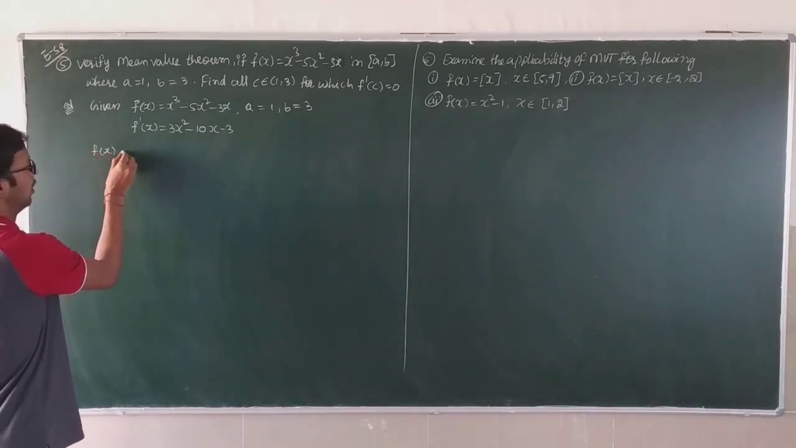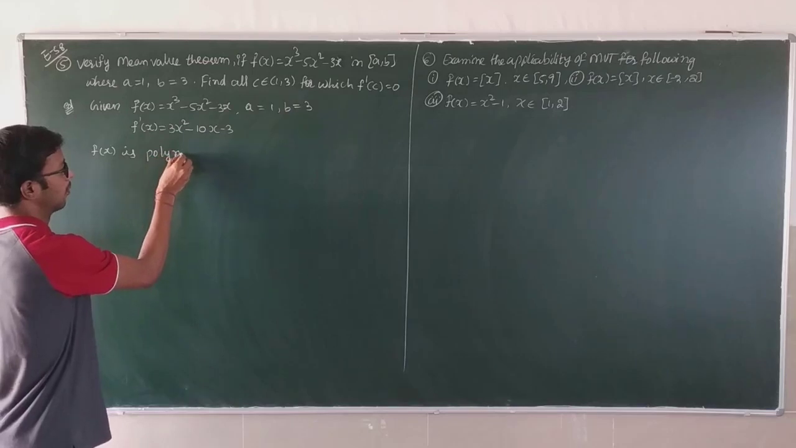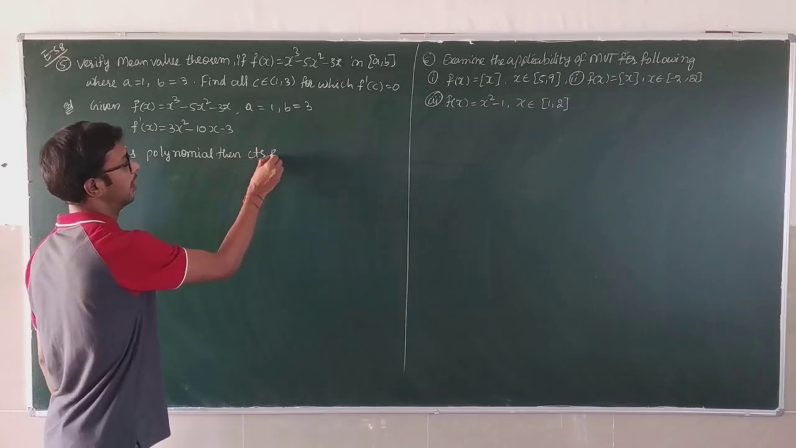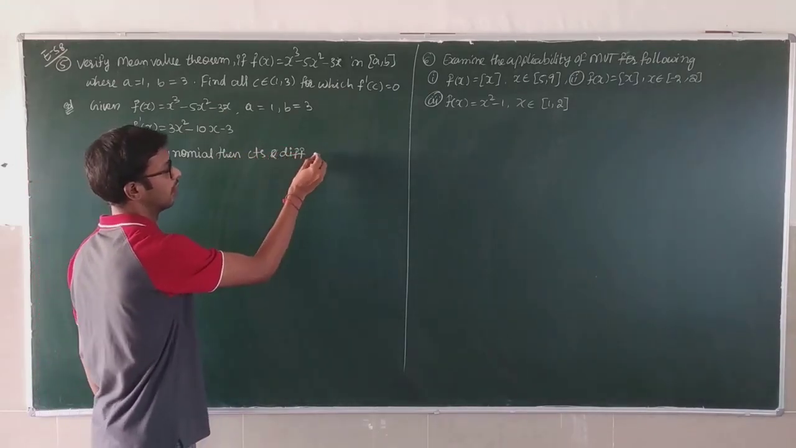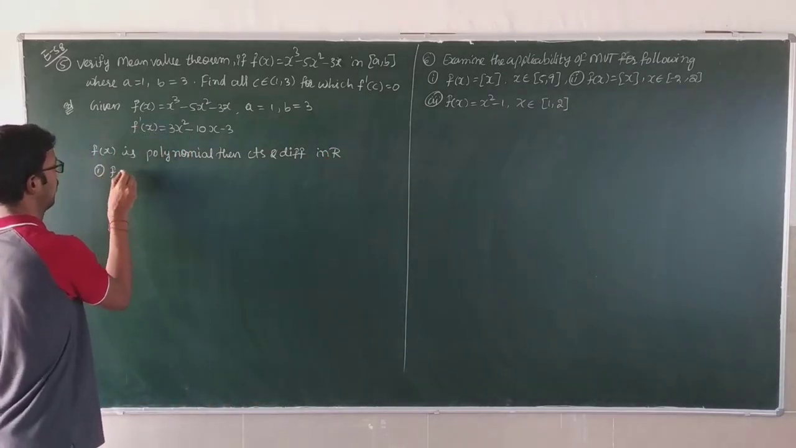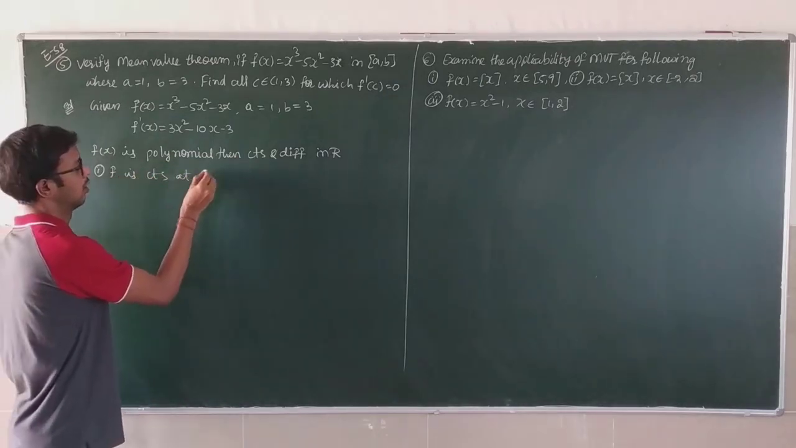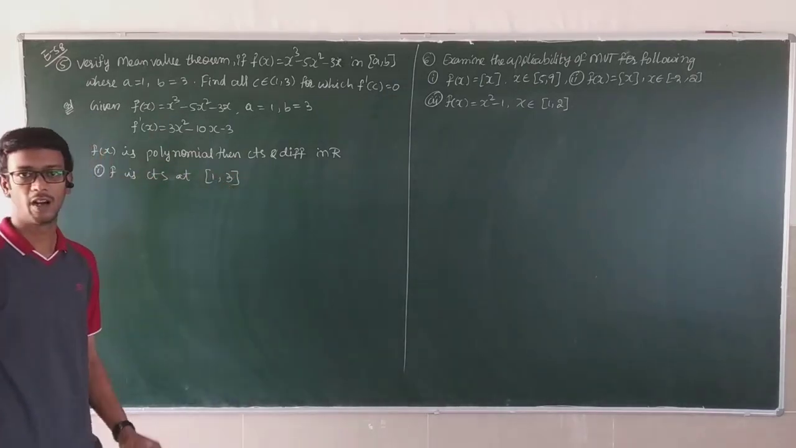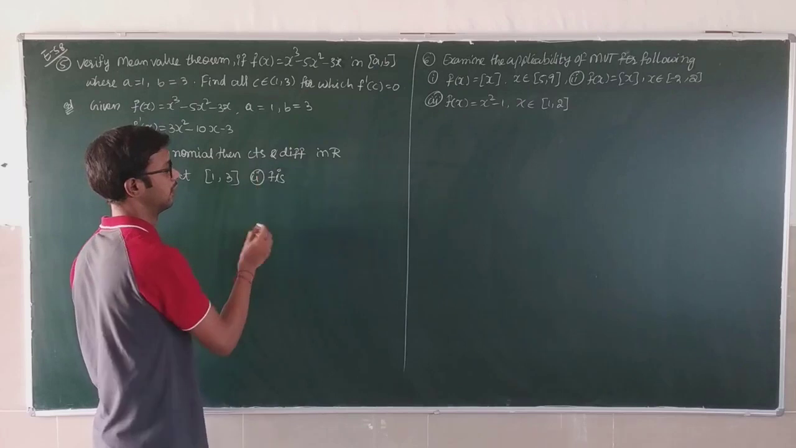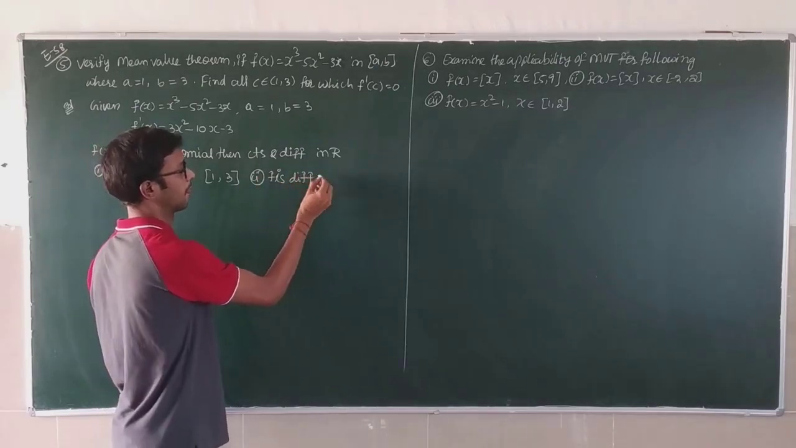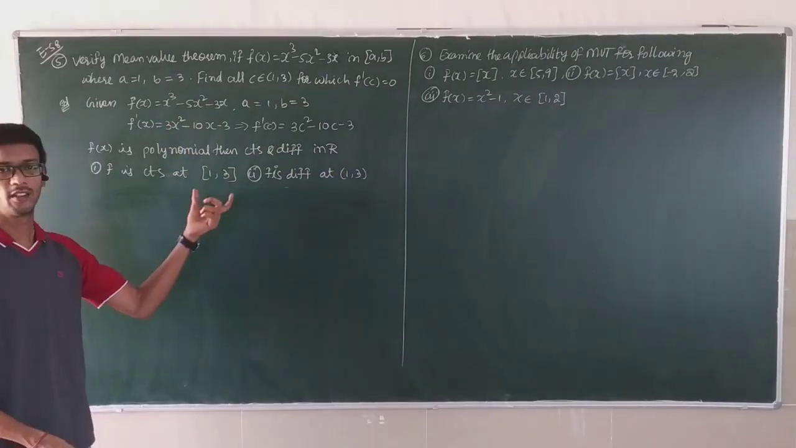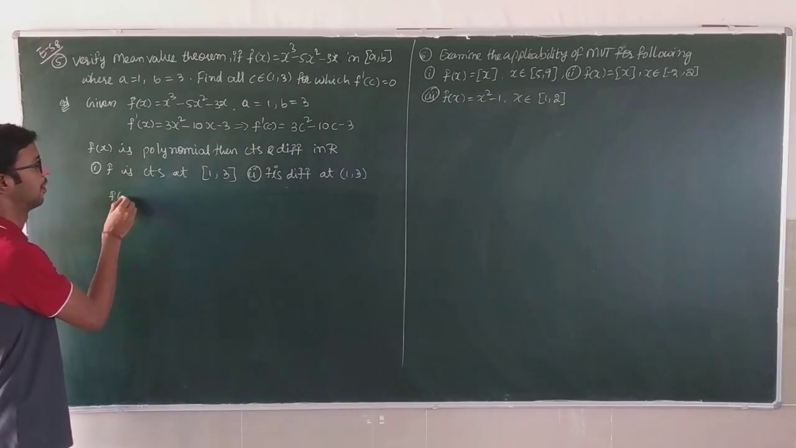F of x is a polynomial, then it is continuous and differentiable in capital R. First condition, f is continuous on the closed interval [1, 3]. Next, second condition, f of x is differentiable on the open interval (1, 3). Two conditions are satisfied.